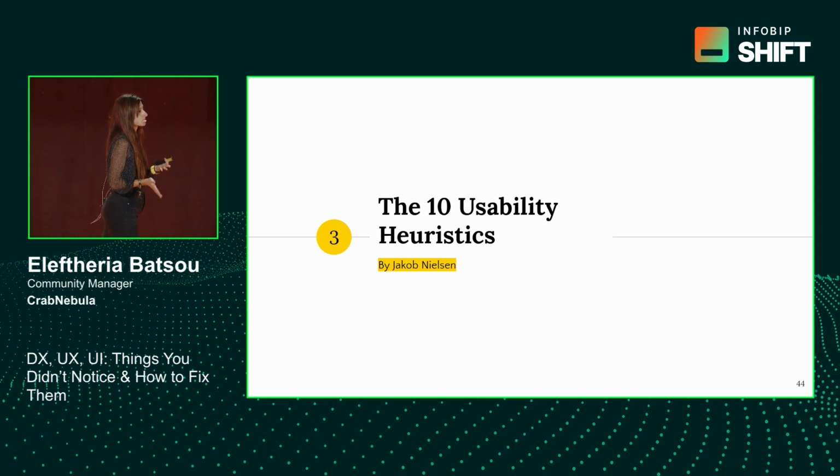Jakob Nielsen was also the one that started UX. He used to be an engineer, and then he did a master's in psychology, and he was the first person that saw how people interact with technical products, and he started working at Apple, and we have Apple as it is today. Because obviously, before him, we did have some sort of design, but the products could only be used by people that had a technical background.